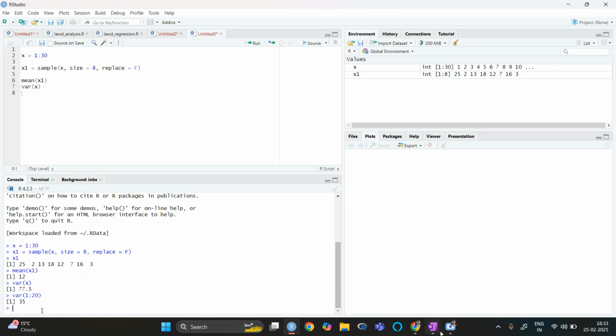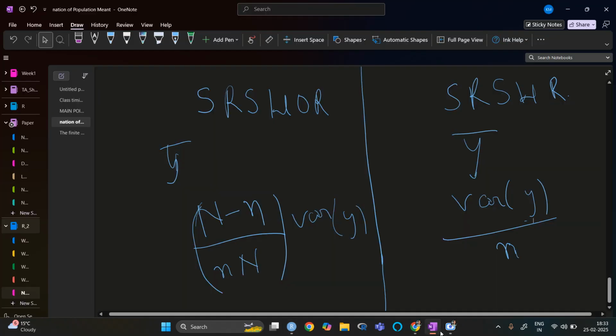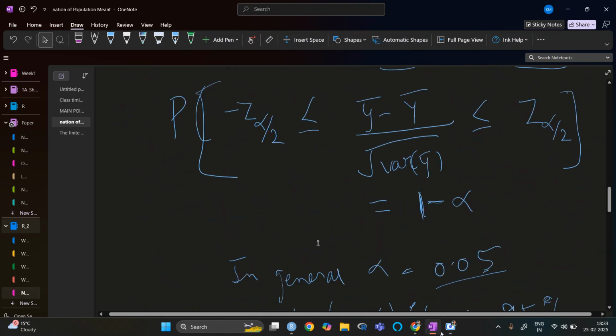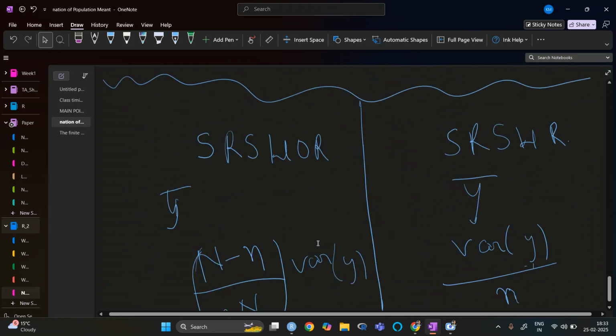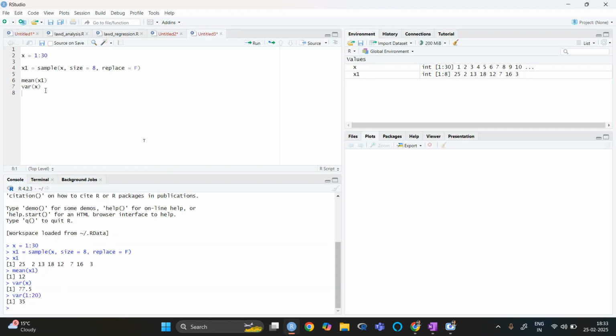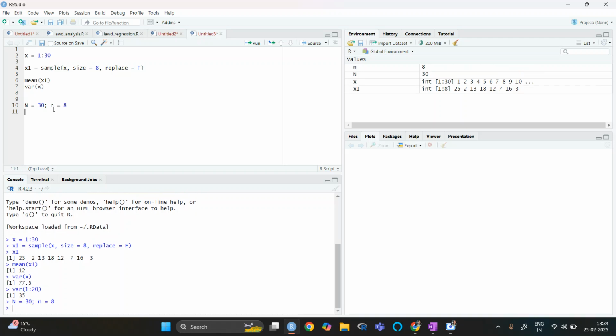Now the next thing we need to do is the (N minus n) over N term, and here we will take this variance. So we first define what is N. N is the population size, N is 30. Small n, the sample size, is 8.